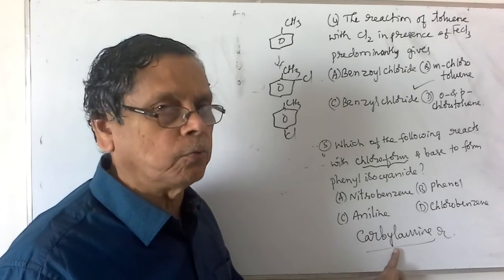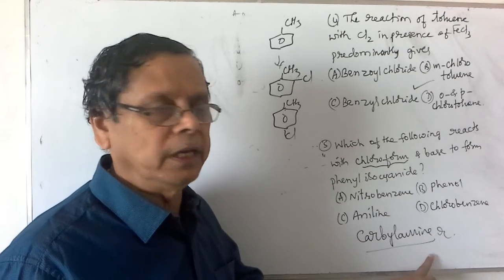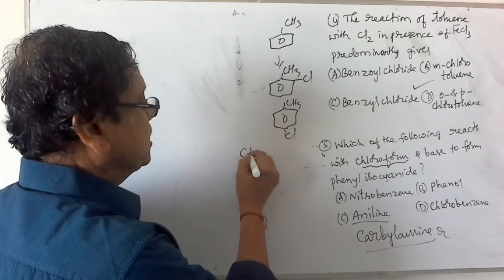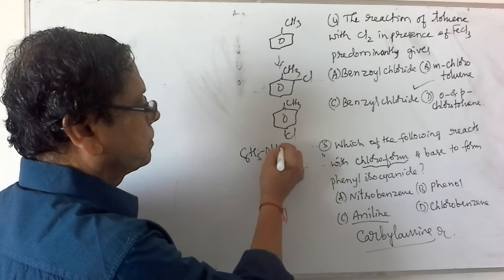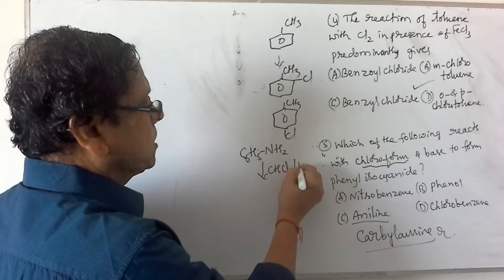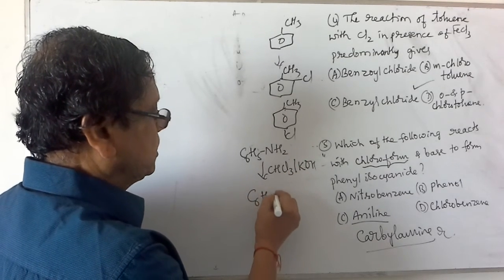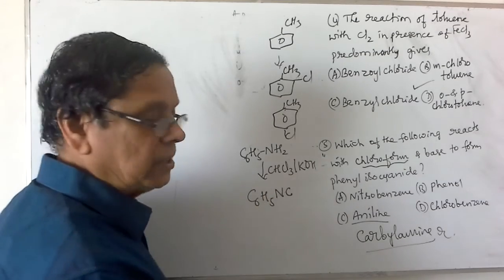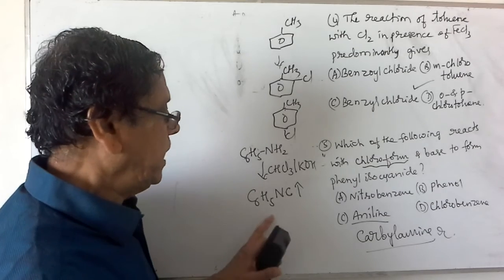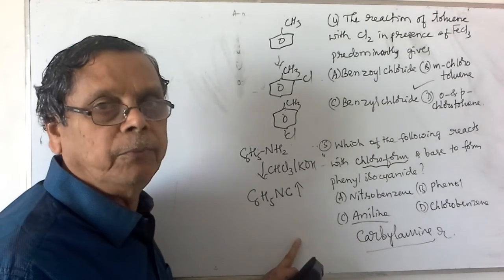This carbylamine reaction is carried out only when a primary aromatic or aliphatic amine is involved. So in this case it is aniline, C6H5NH2. When treated with chloroform in presence of a base like potassium hydroxide, it gives rise to C6H5NC. This is phenyl isocyanide, a bad smelling or obnoxious smelling compound.